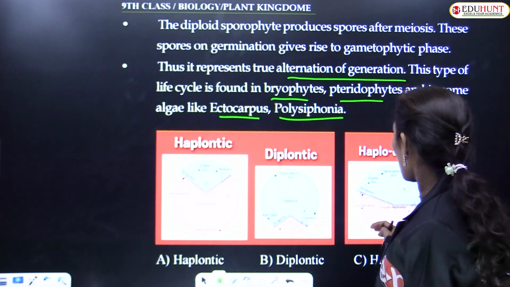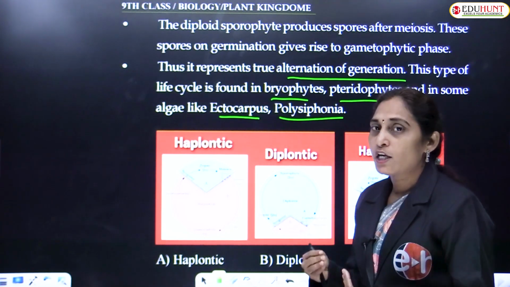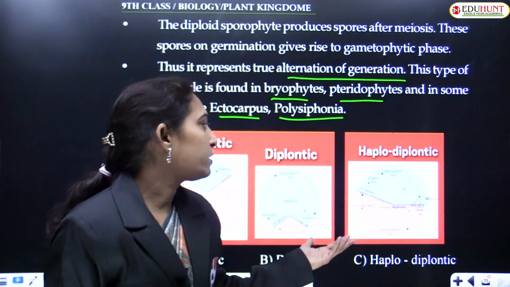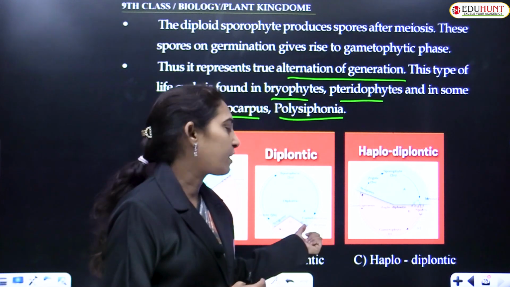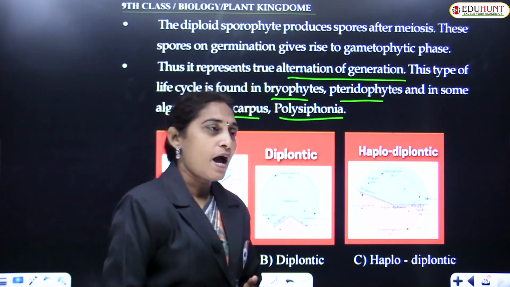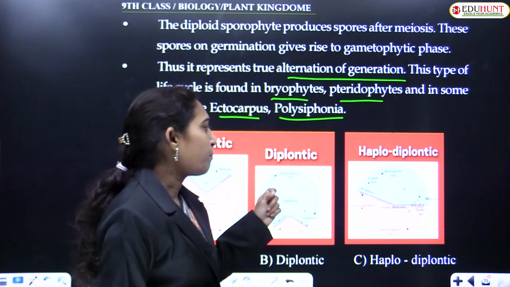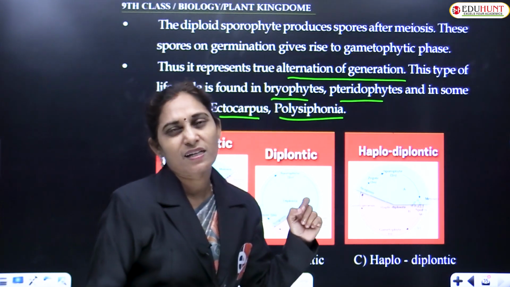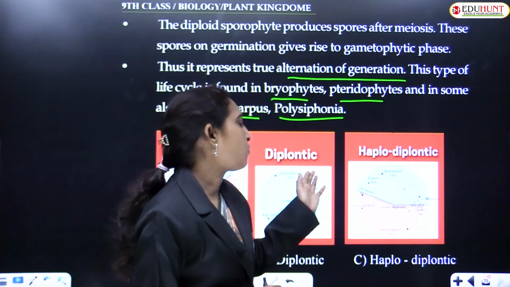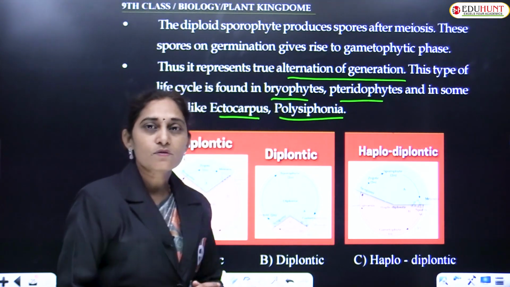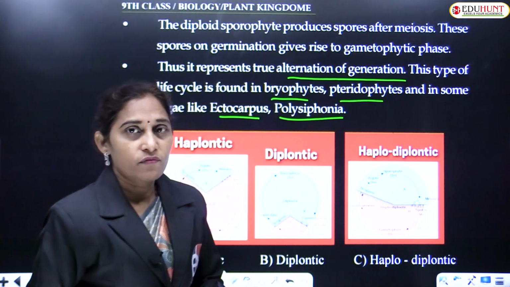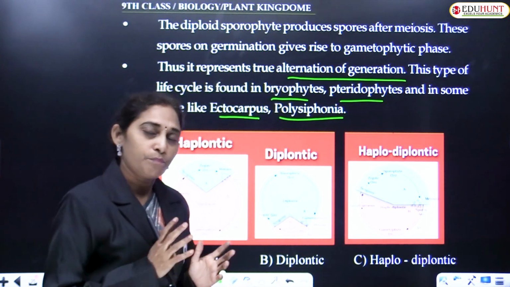In haplodiplontic, almost equally both phases occur in the life cycle with equal importance. That is why haplodiplontic. In haplodiplontic, the haploid phase is a little bit dominant over the diploid, that is why we are saying haplodiplontic. So these are the different life cycles of angiospermic and even plant life cycles.